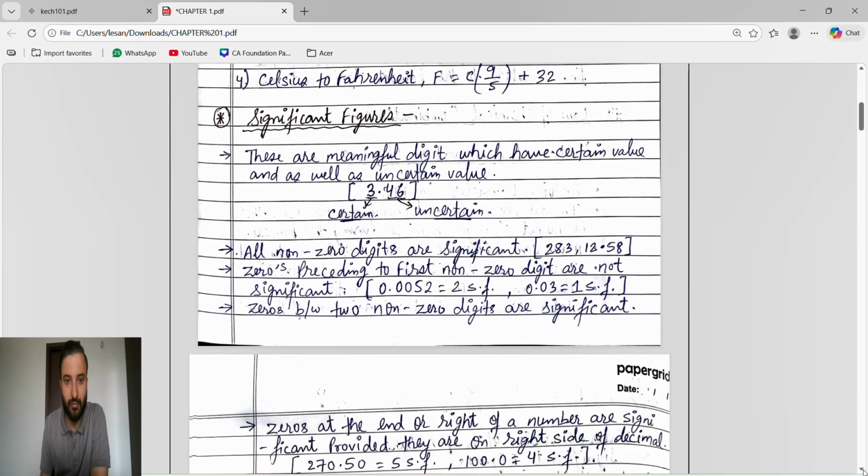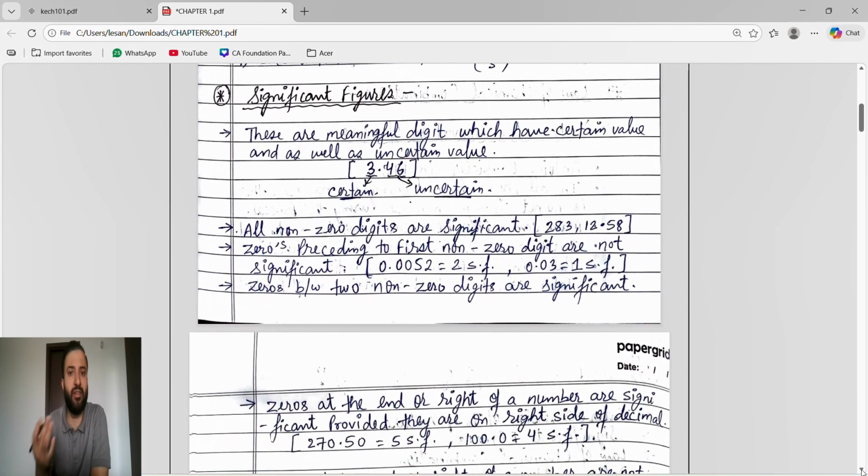Now next important topic is significant figures. Guys, this is an important point. Significant figures are meaningful digits. How will you get the significant figures? For getting the significant figures, we have two kinds of values in that. First of all, understand the thing: significant figures are meaningful digits because they give the values.